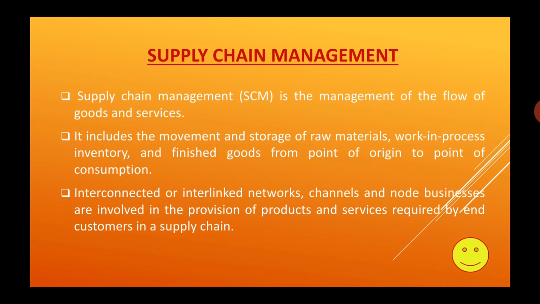Up to the point of consumption, there is movement going on. Some chemicals are there, and the company takes those chemicals and adds them in a proportional rate, and that is the raw material to the final product, and then the consumer takes it. Up to that, how this product is flowing.